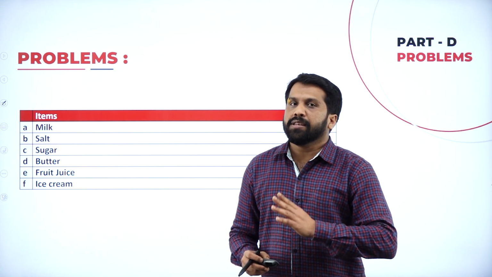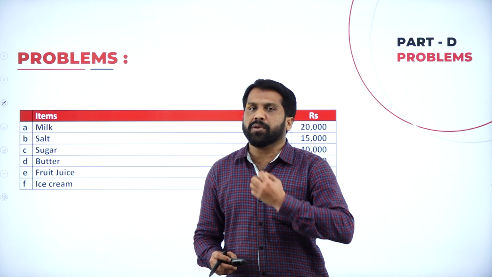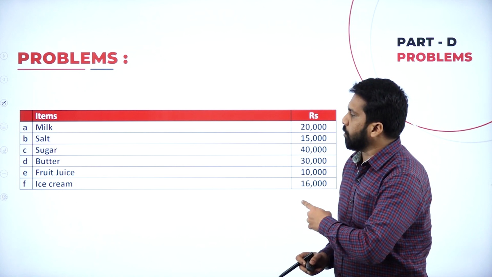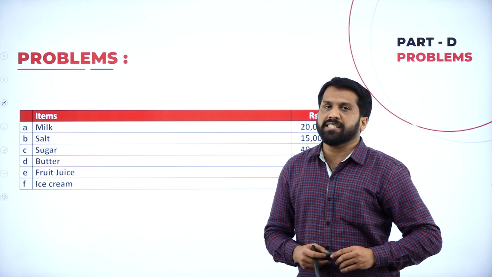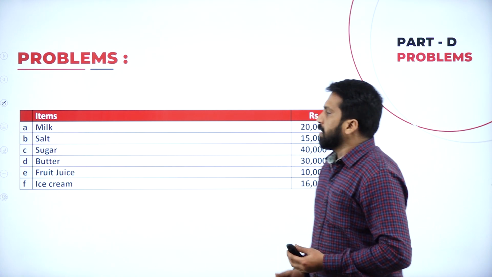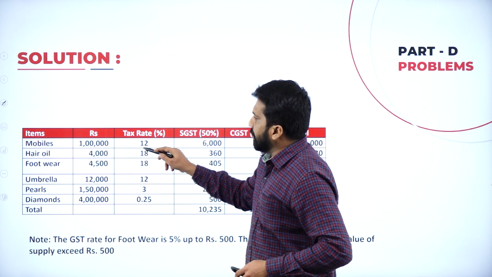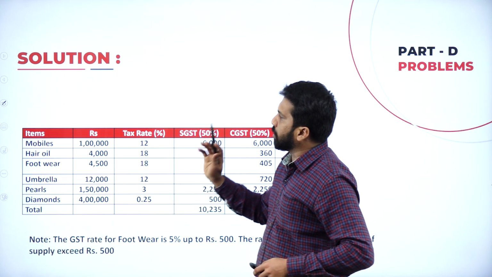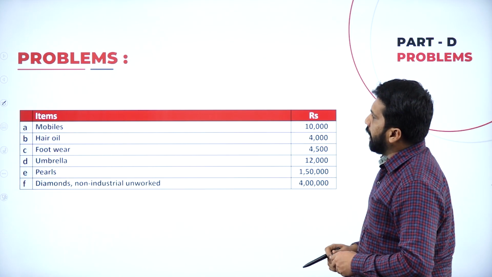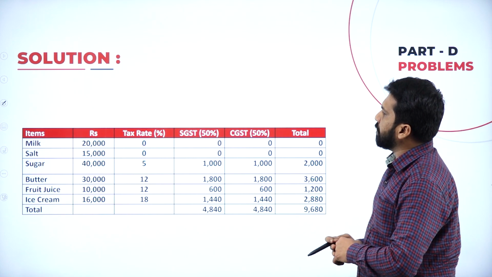Without knowing the percentage, you cannot solve this, so better learn the percentages. It will be easy for you in your question paper. See, these are the things they have given: mobile, 12%, hair oil, footwear, umbrella, pearl, diamond, total. Clear? Yes.